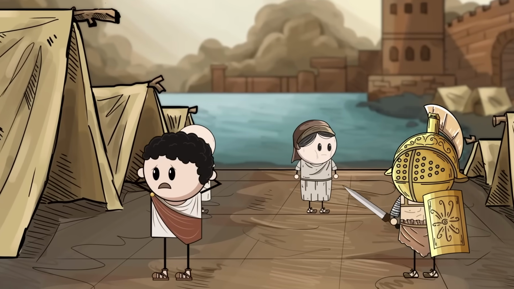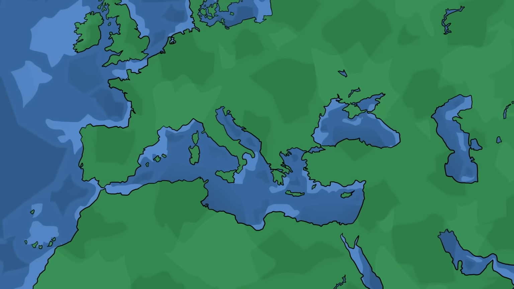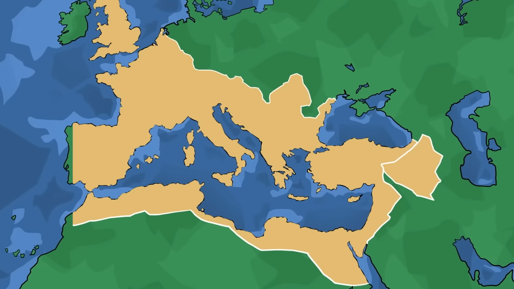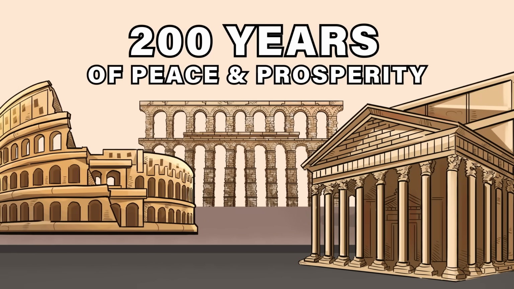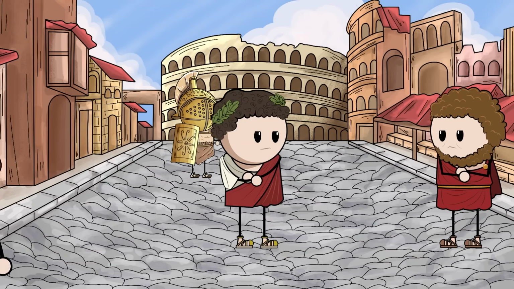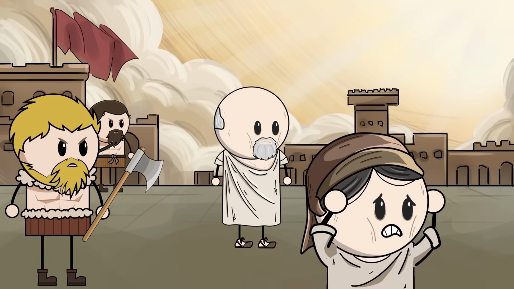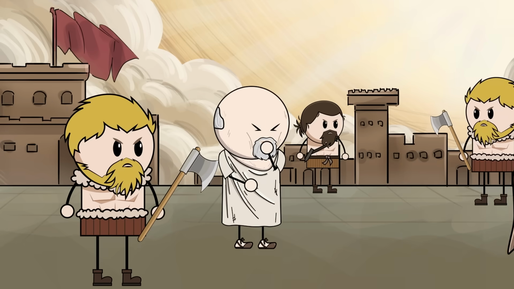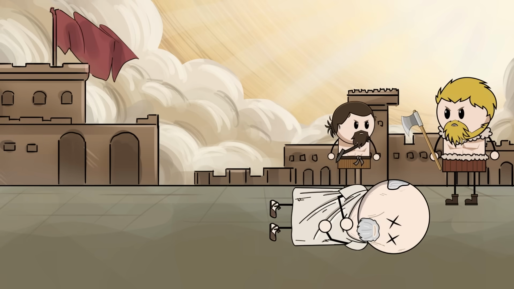The fall of ancient Rome was one of the most devastating economic collapses in history. At its peak, the Roman Empire controlled 20% of the world's population, funded massive architectural projects, and established 200 years of peace and prosperity under Pax Romana. Yet Roman citizens would go from peace, bread, and circuses to plague and foreign invasion in a few generations. But what exactly caused its economic collapse, and what lessons can we learn from it?